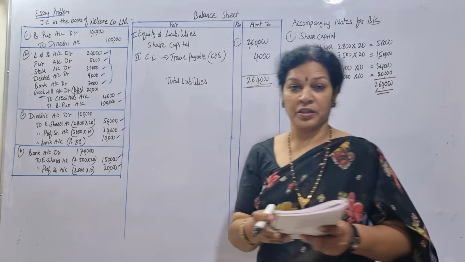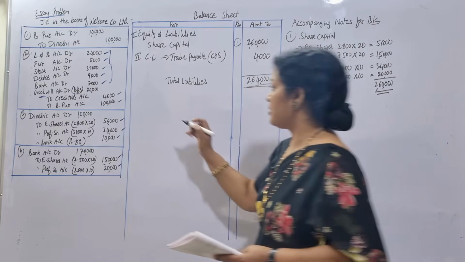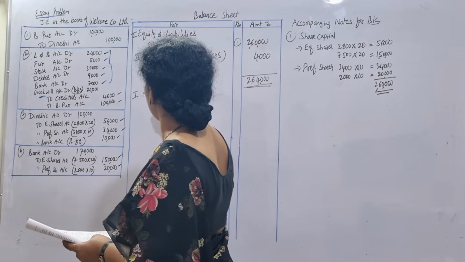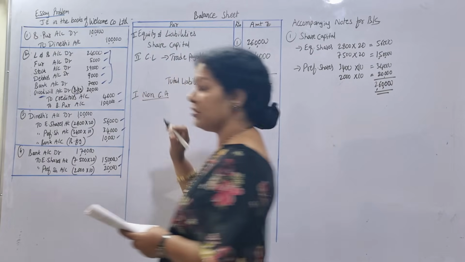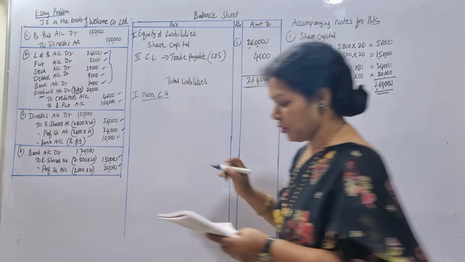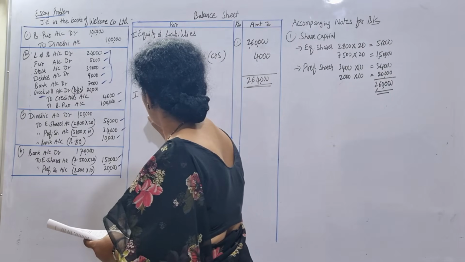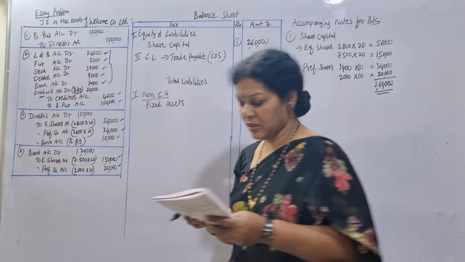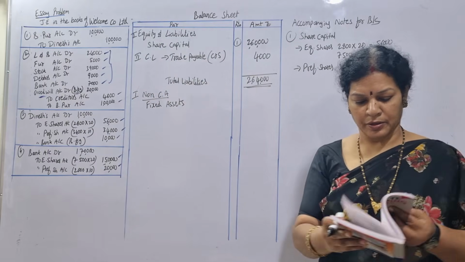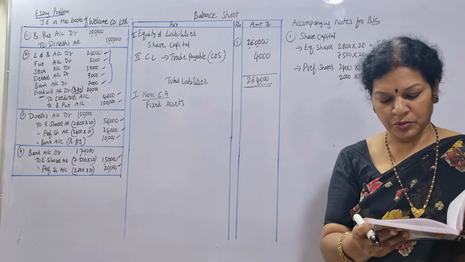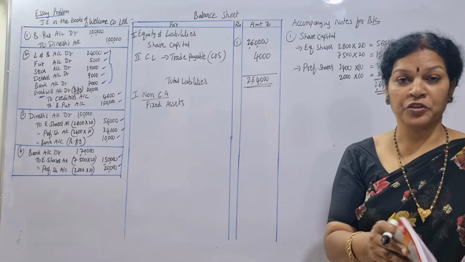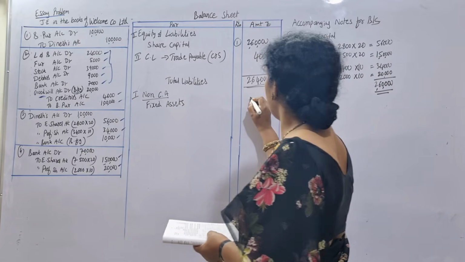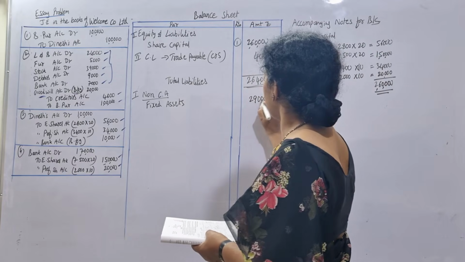Now coming to the asset side. First of all, we'll take non-current assets. In non-current assets, we'll take fixed assets first. What do we have as fixed assets? One is 24,000 land and building and furniture 5,000. 24,000 plus 5,000 comes to 29,000 fixed assets.